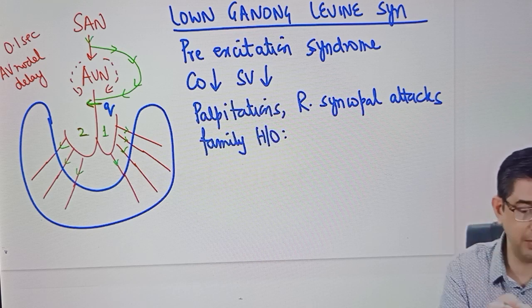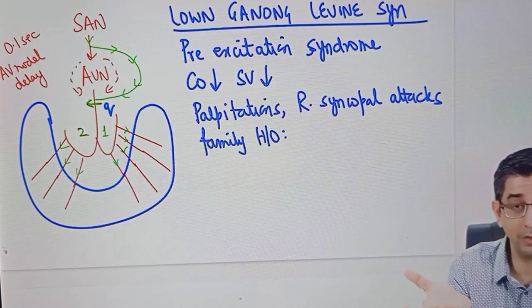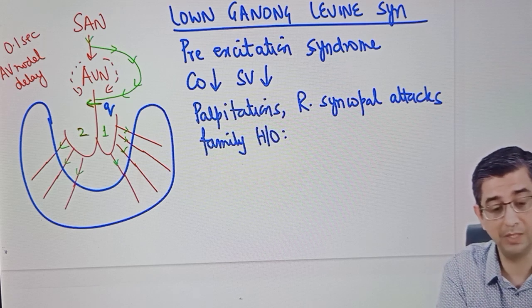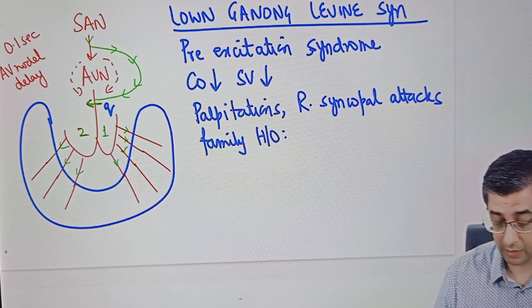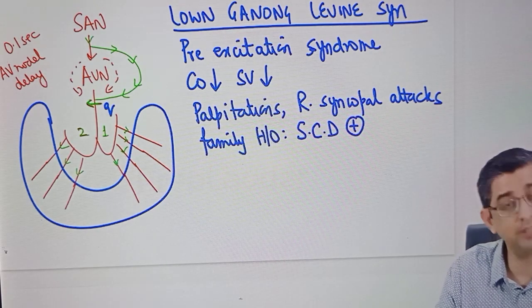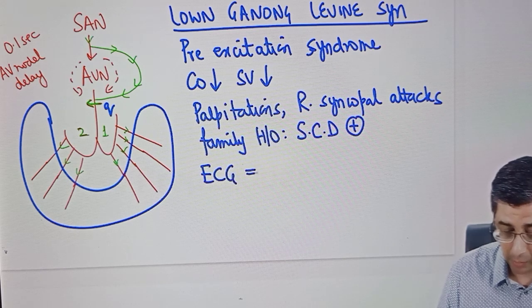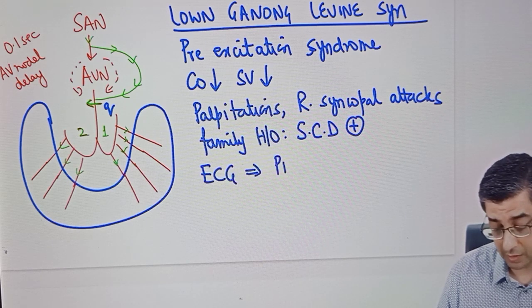And if somebody writes by himself that his brother or sister had died, the doctor of the medical board immediately knows that the person needs to be evaluated before he's selected for a government job. The message here is family history of sudden cardiac death was present in this person, but the patient of LGL is deliberately concealing his history. My capacity should be such that even if a person does not tell me the history, I should still be able to analyze: is this person having some problem with his heart?